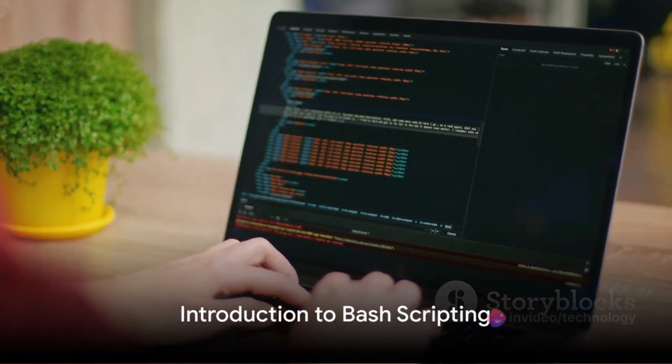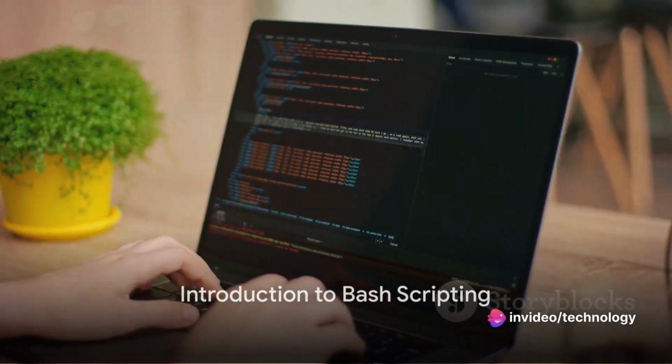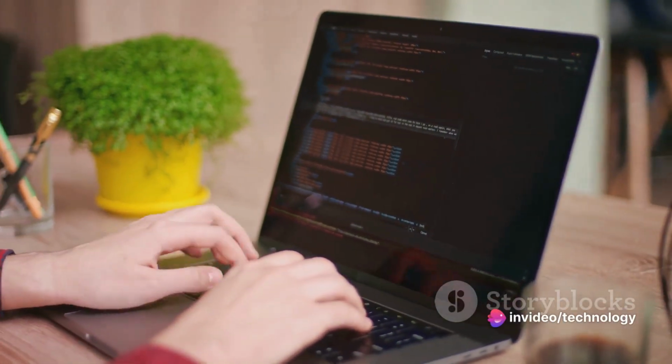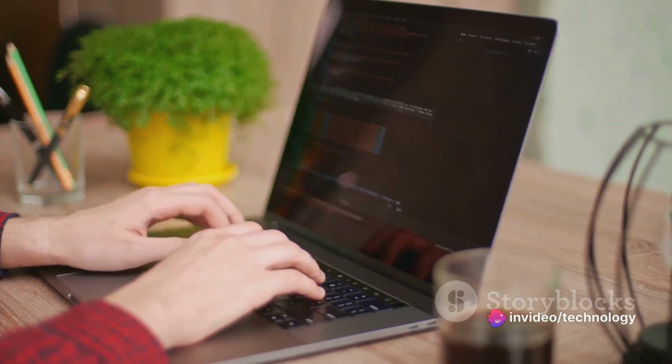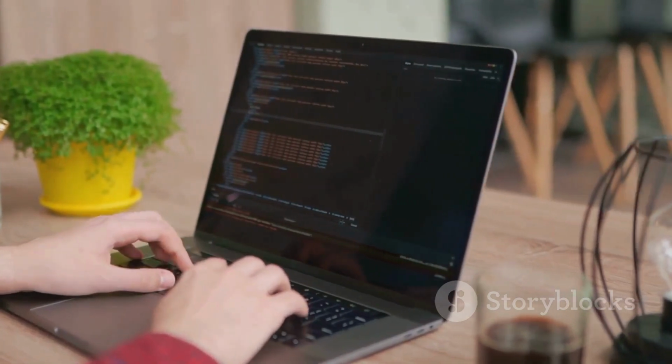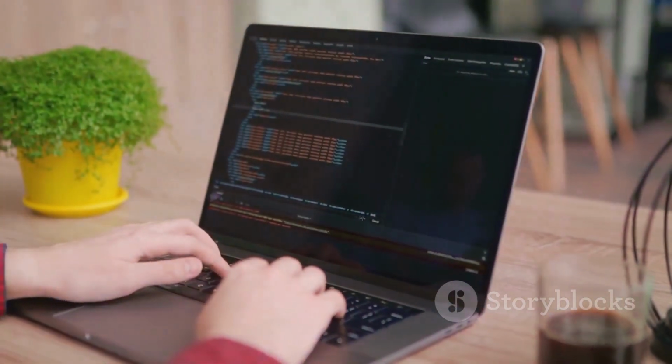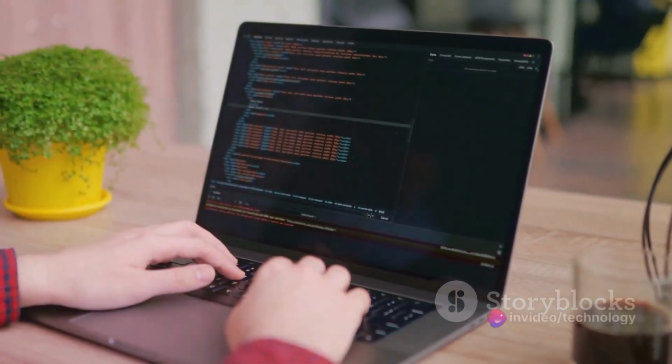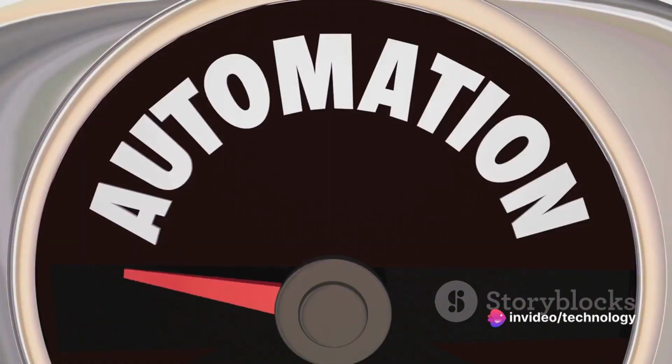Have you ever wondered how Bash scripting can simplify your tasks? Welcome to the fascinating world of Bash scripting, where automation and task management take center stage. Bash scripting, a powerful tool used in Unix shell, is a game changer for those who love efficiency.